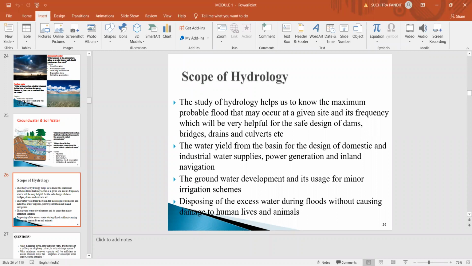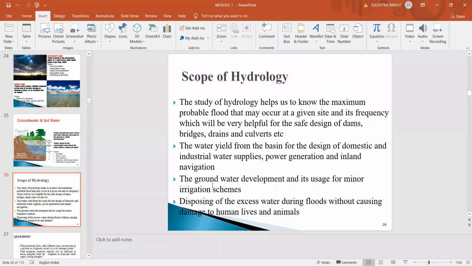This amount of water will be very helpful in the design of domestic and industrial water supply and also for power generation. So the scope of hydrology is, the study of hydrology helps us to know the maximum probable flood that may occur at a given site and its frequency, which will be very helpful in the design of dams, bridges, drains and culverts. The second scope is the yield from a catchment, which will be helpful in the design and operation of domestic and industrial water supply.